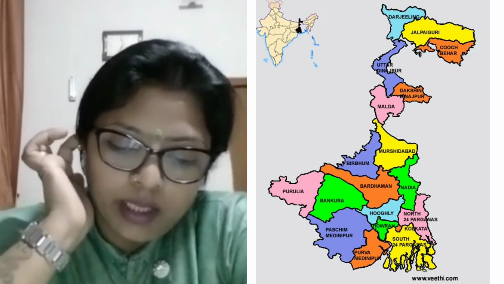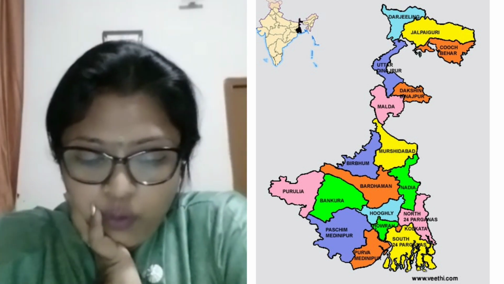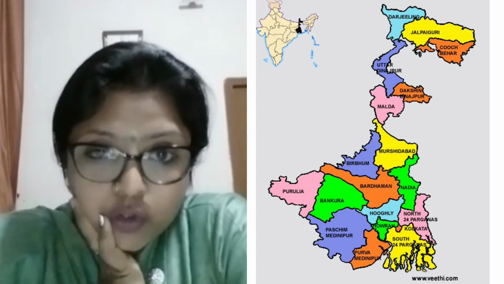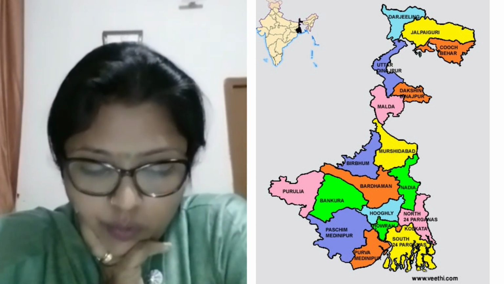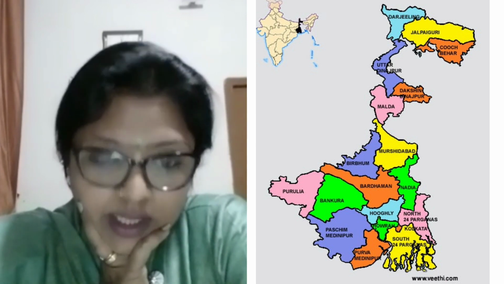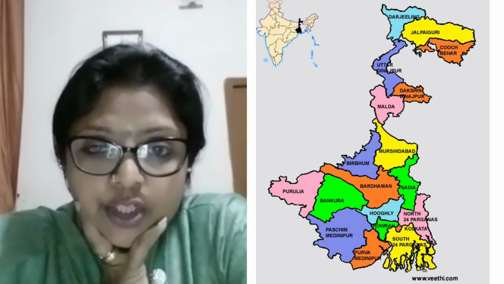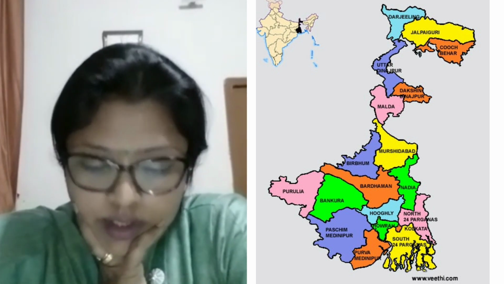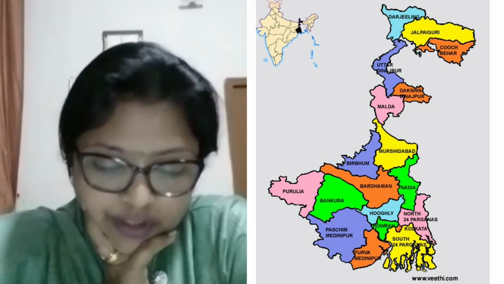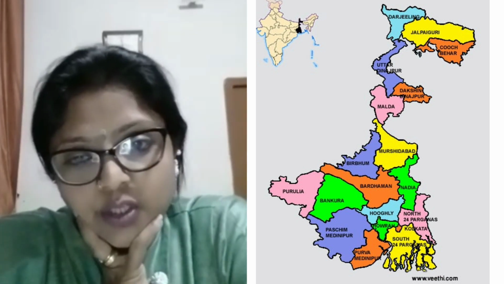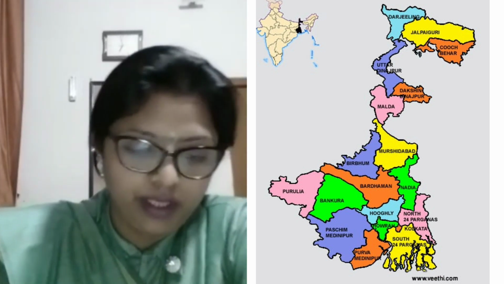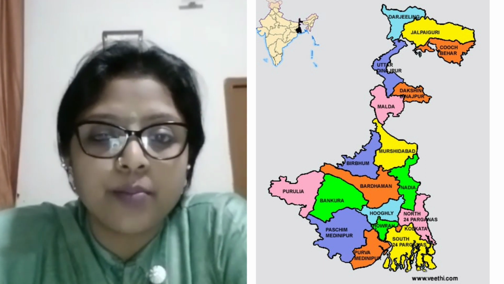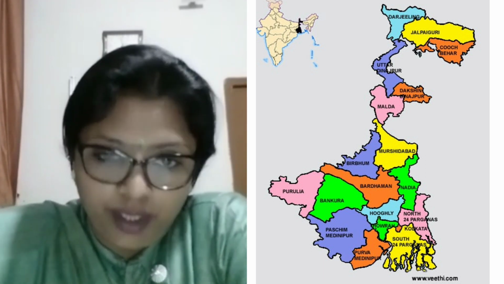The Howrah Bridge, which is the busiest bridge in India, is also called the Rabindranath Setu. Vidyasagar Setu is another bridge over there, and Netaji Subhash Chandra Bose International Airport is in West Bengal, which connects Kolkata to other major cities of India and the world. And Diamond Harbour is an important seaport here.